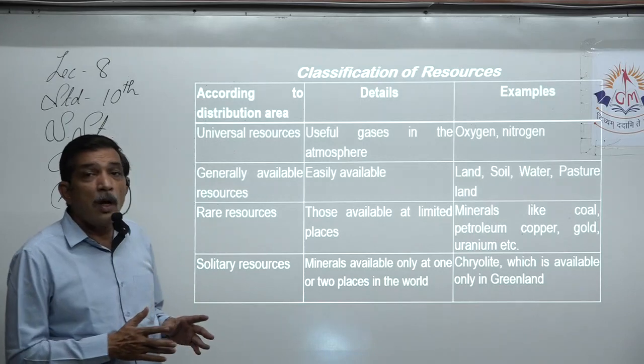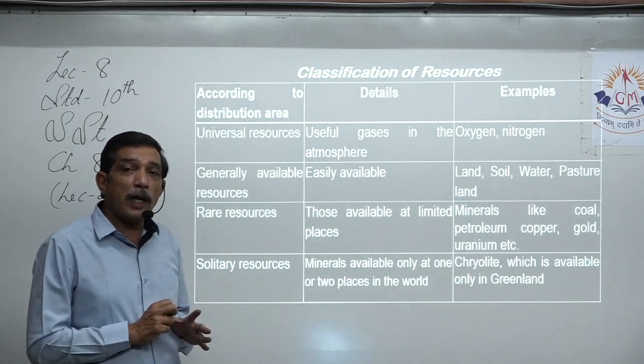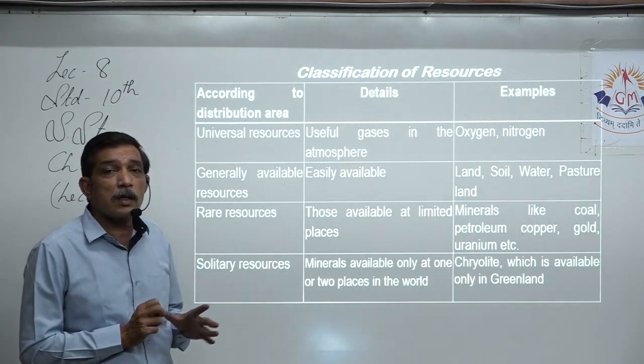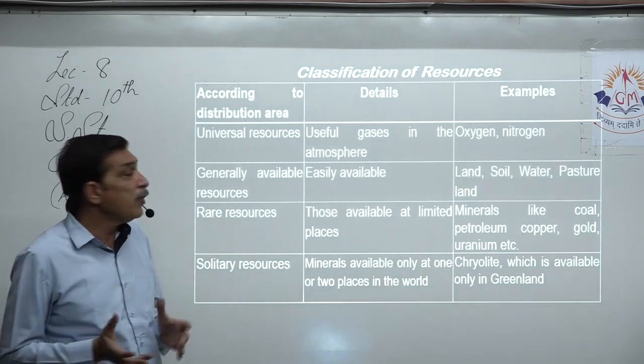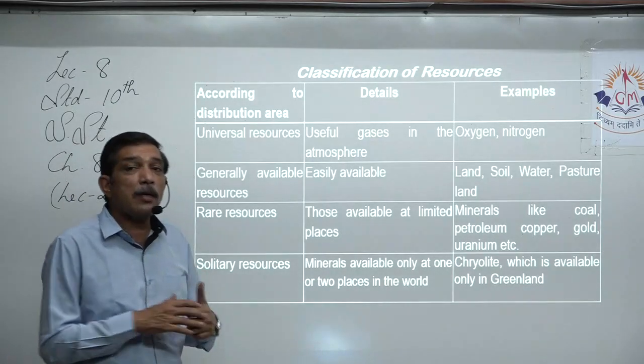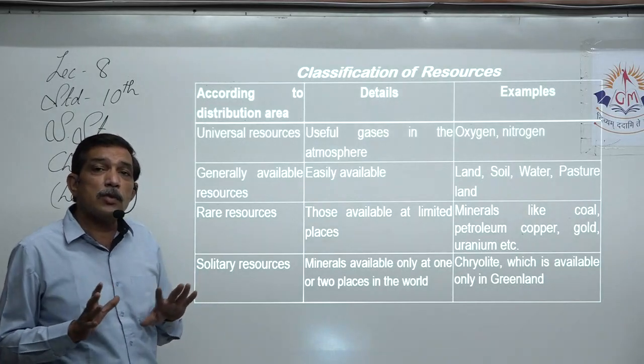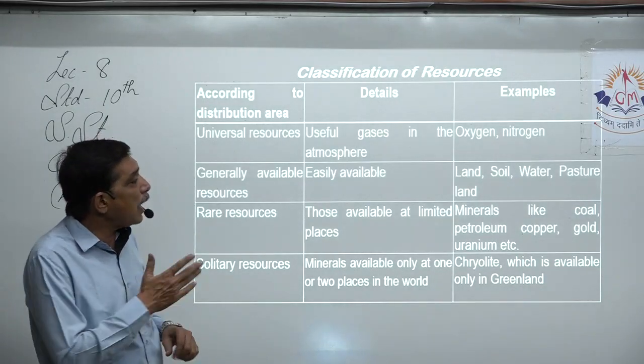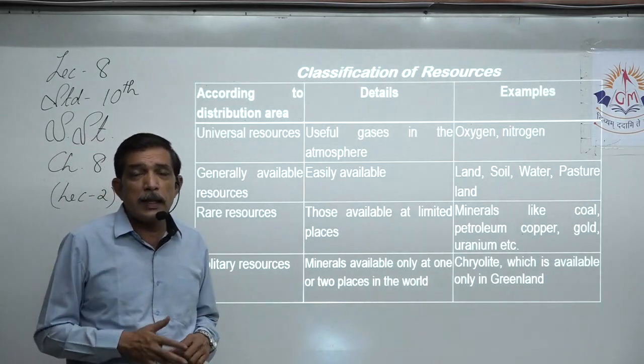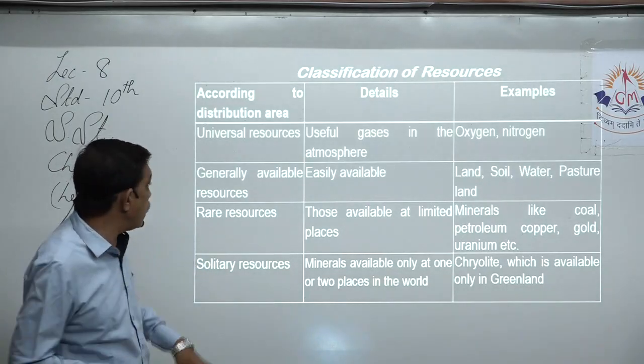So land, soil, water, the percentage can vary. Yes, somewhere there is scarcity of water, somewhere there is abundance of water, somewhere there will be scarcity of land, scarcity of good soil, but then it will be there. So they are generally available. Land, soil, water, pasture land, they are generally and very easily available.